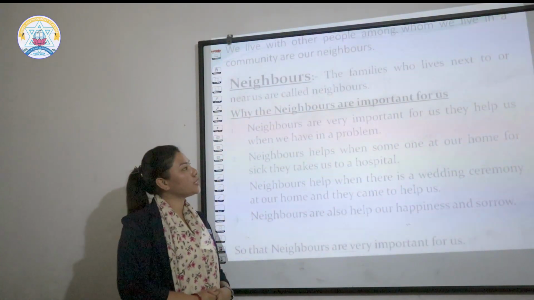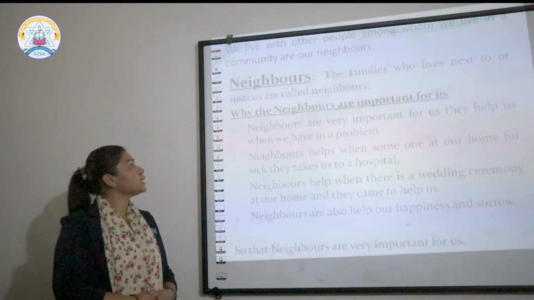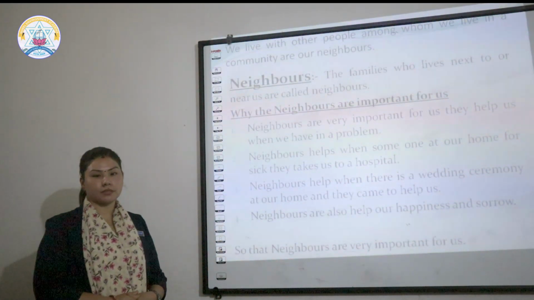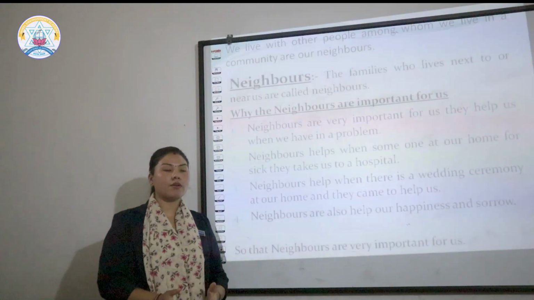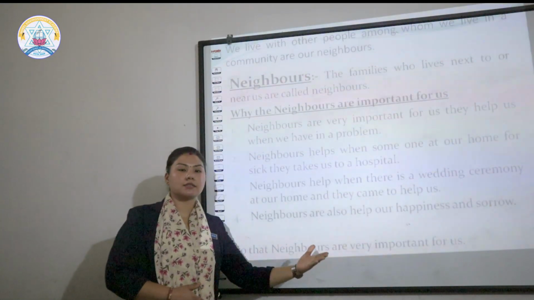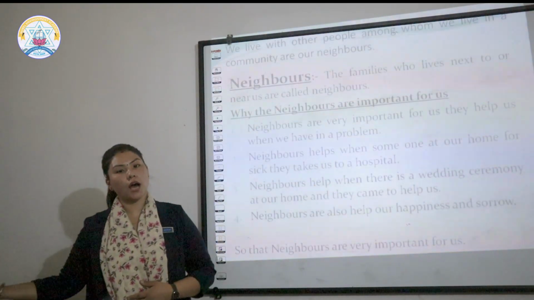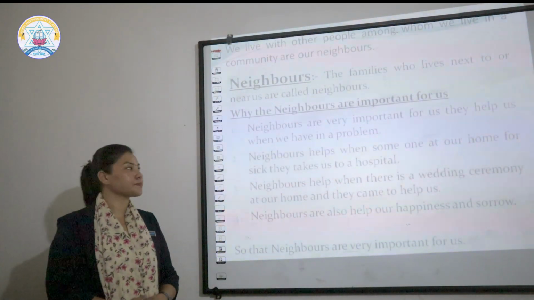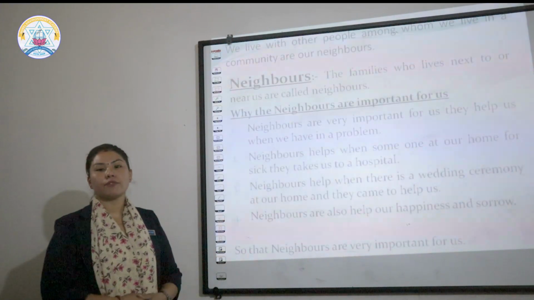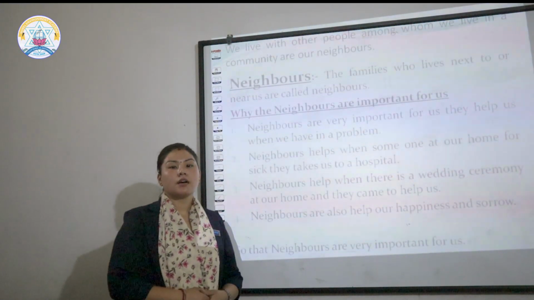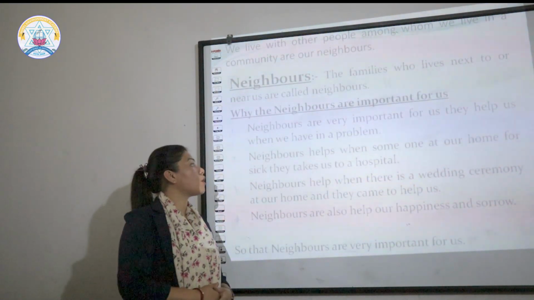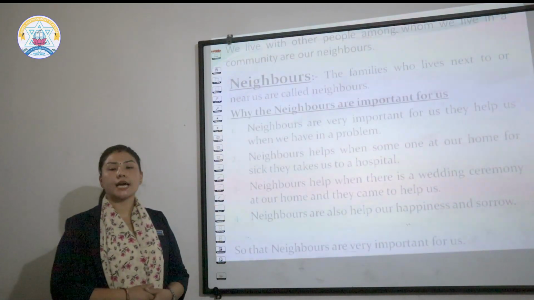The neighbors who live next to or near us are called neighbors. One or two families who live near or next to our house are neighbors.